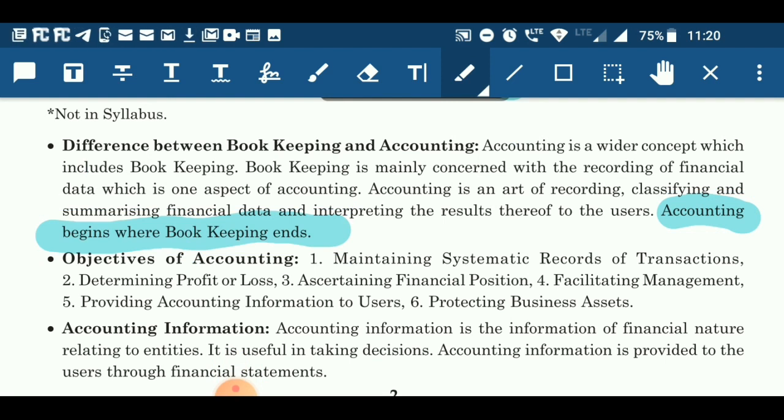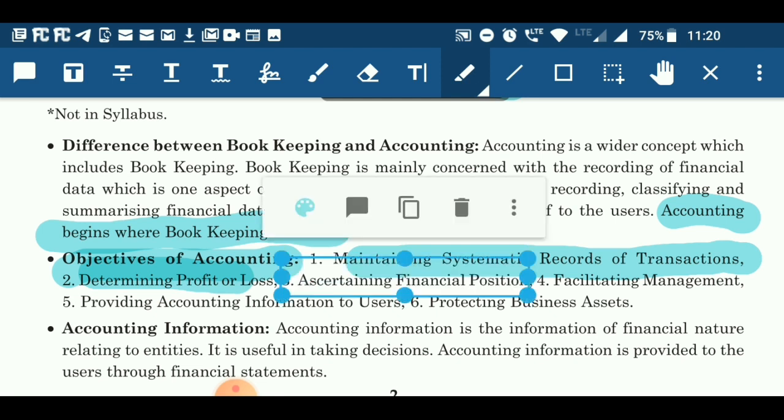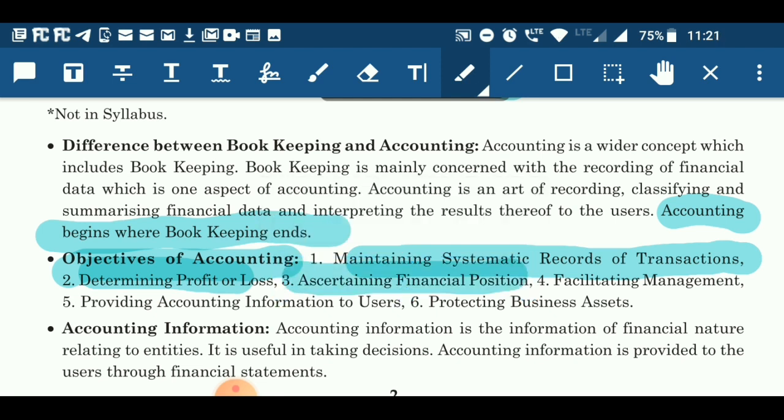Now, after knowing the meaning of accounting and its features, one should also know the objectives of accounting, or the purpose for which accounting is done. First, and one of the main objectives of accounting, is maintaining systematic record of business transactions. Second objective of any accounting system is to determine whether the business is making profit or loss. Third objective is to ascertain the financial position of the business, and accounting shows that financial position with the help of the balance sheet.